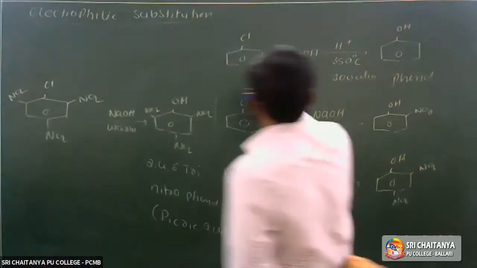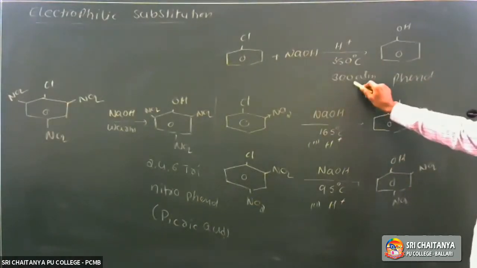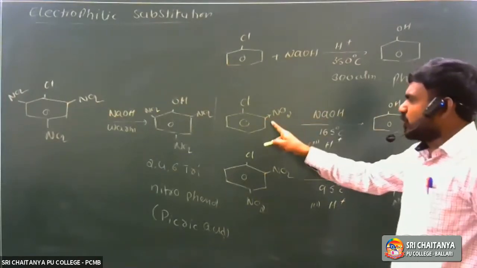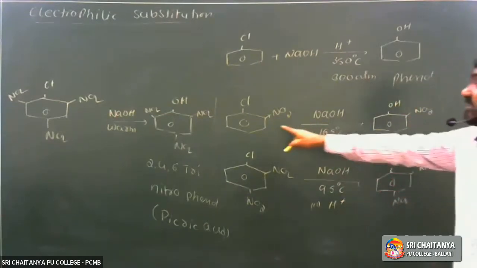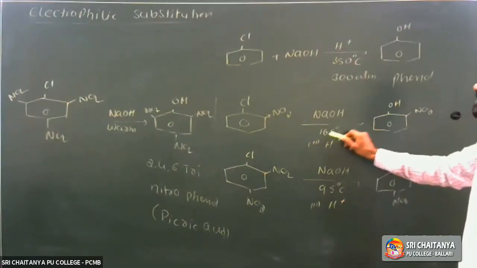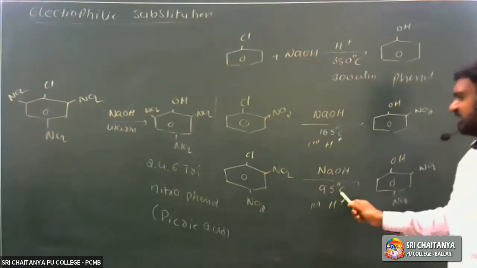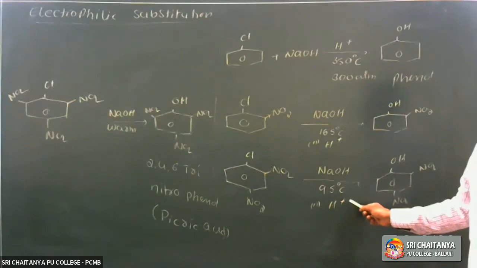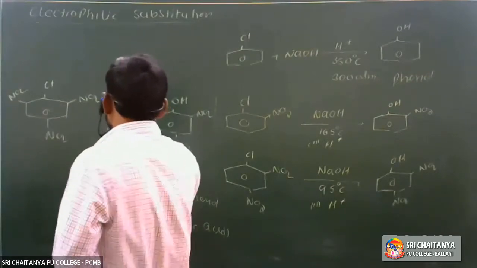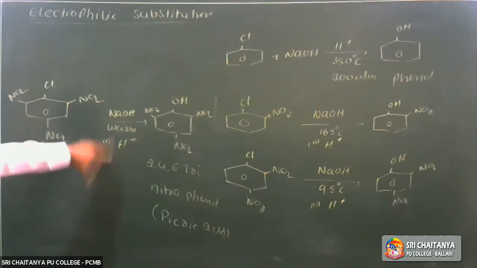Without an electron withdrawing group at ortho and para positions, it requires high temperature and high pressure, which means drastic conditions. If one electron withdrawing group is substituted at the ortho position, the reactivity increases, and the reaction takes place at atmospheric pressure and 165 degrees centigrade. If 2 nitro groups are substituted at ortho and para positions, the reaction takes place at 95 degrees centigrade. If 3 nitro groups are substituted, followed by hydrolysis, the reaction takes place almost at room temperature or on just warming.